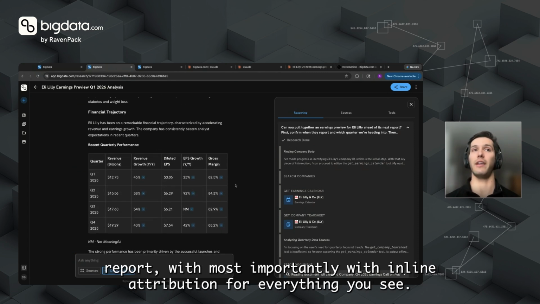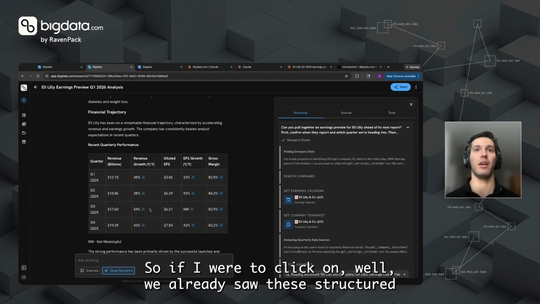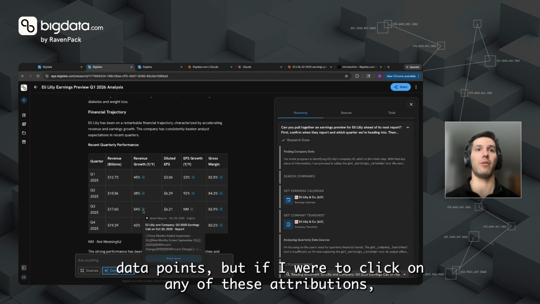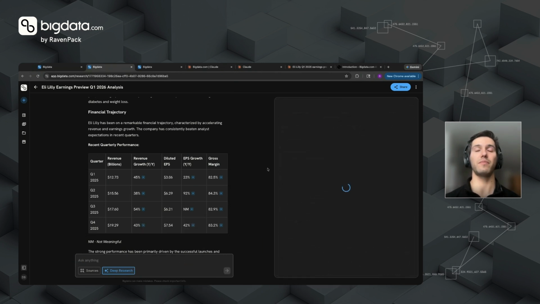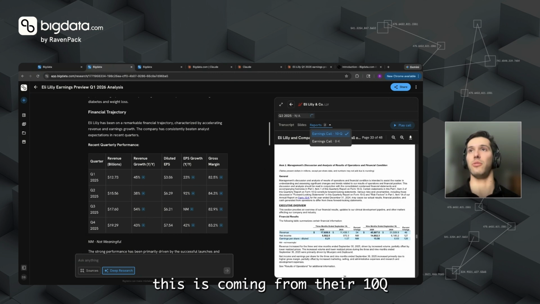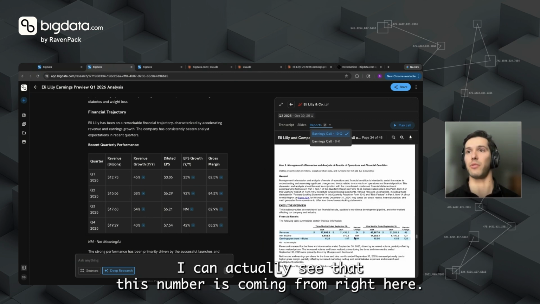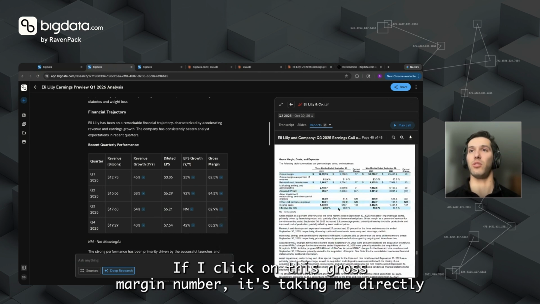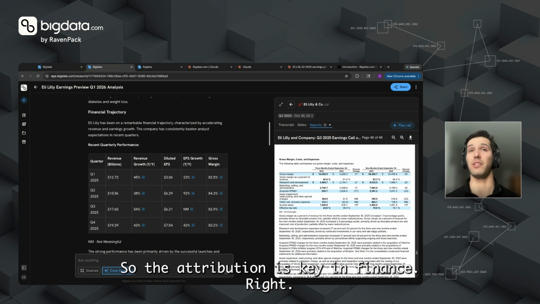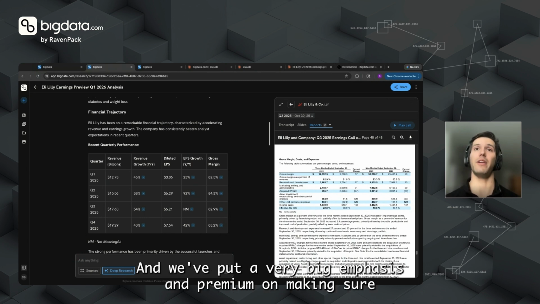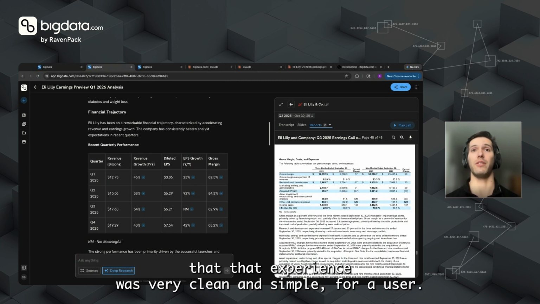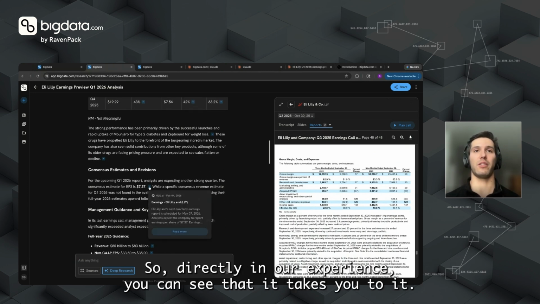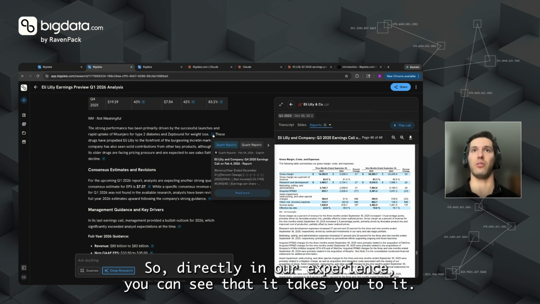Most importantly, with inline attribution for everything you see, right? So if I were to click on, we already saw these structured data points, but if I were to click on any of these attributions, this is coming from their 10Q. I can actually see that this number is coming from right here, right? If I click on this gross margin number, it's taking me directly to where it's coming from, right? So the attribution is key in finance, right? And we've put a very big emphasis and premium on making sure that the experience is very clean and simple for a user. So directly in experience, you can see that it takes you right to it.